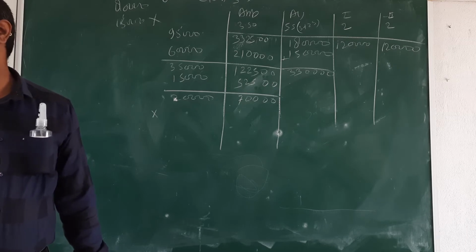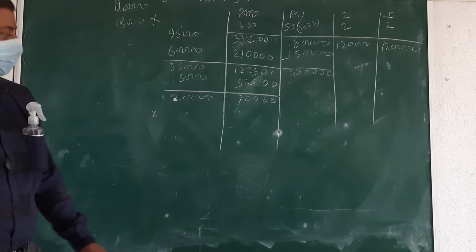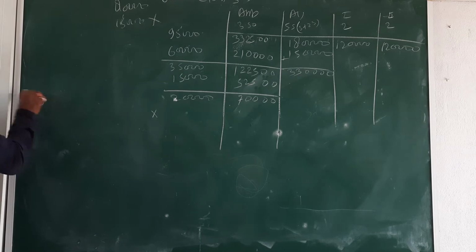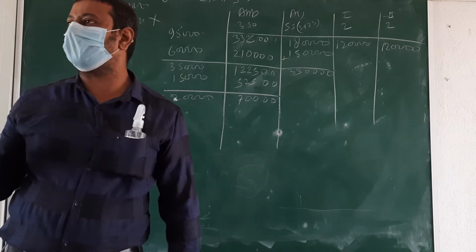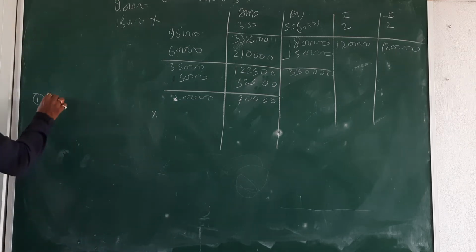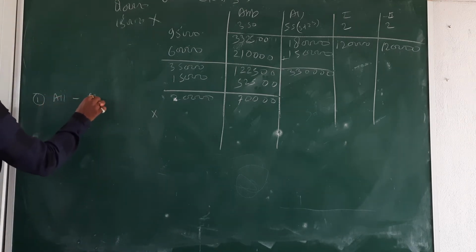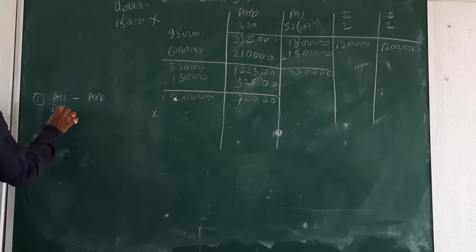Allotted or applied? Allotted. Now we are going to start the 3 steps for calculating the error.